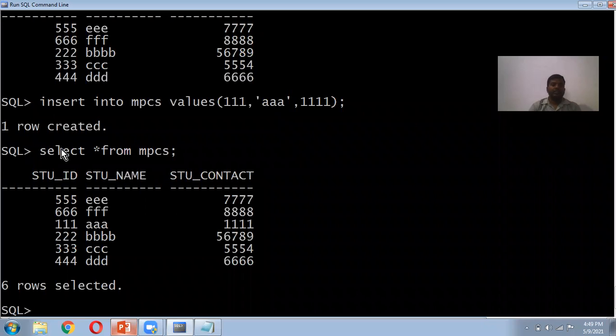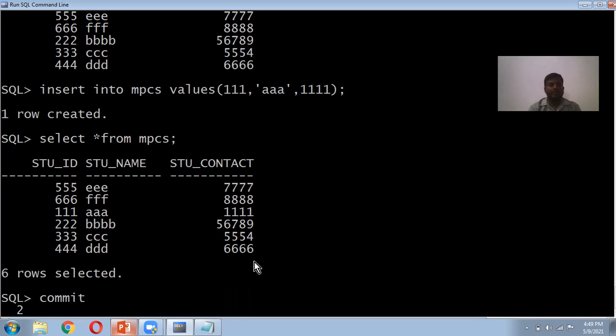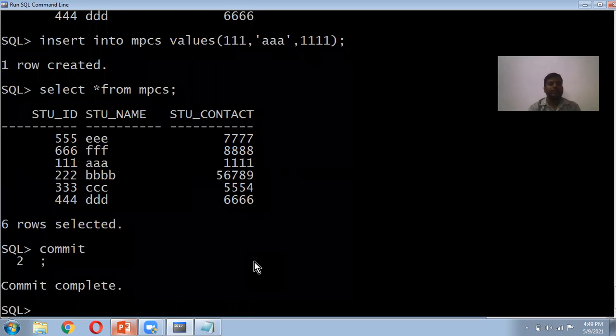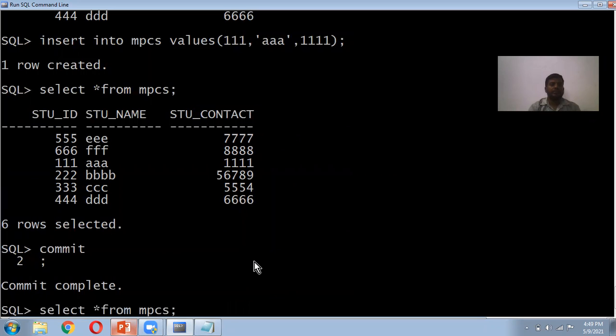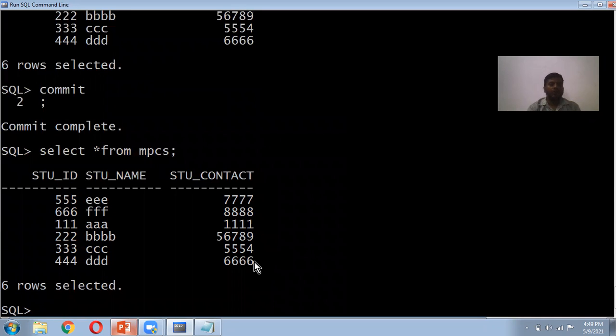Initially the data is like this. Select star from this table, which consists of 6 rows with student ID and student name. After inserting all this, we do a commit. Commit completed. Now we can see this, and now we can make some changes.